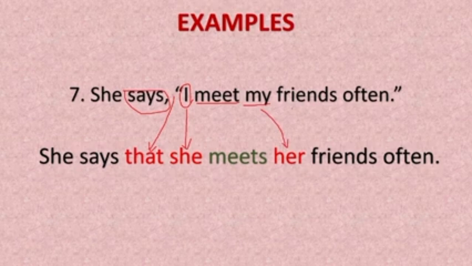We added the connector, then we changed I into she and my into her. But see, this meet became meets. Tense doesn't change, but since she is in third person singular, we wrote meets here. So remember that when the reporting verb is in present tense, you need not change the tense in the reported speech.